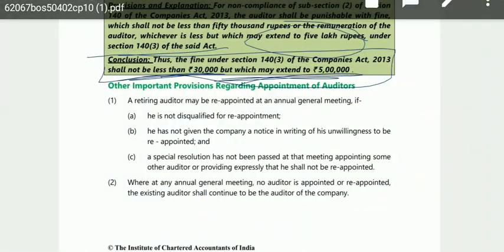Now, other important provisions regarding appointment of auditors. So there are some more provisions regarding appointment of auditor. A retiring auditor may be reappointed at an AGM if, now they are saying, can an auditor who has retired be reappointed, or once retired can he never be reappointed? So there are some provisions according to which he can be appointed or not appointed. Okay, so they are saying that he may be reappointed, but he should comply with the following conditions.